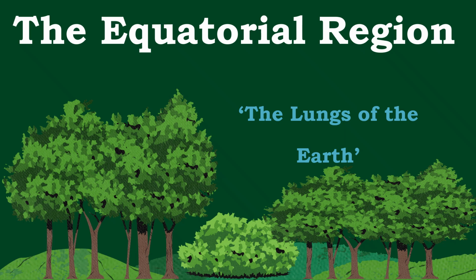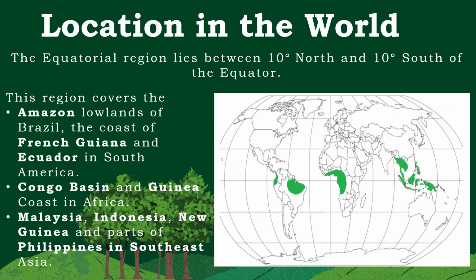We are going to study about the climates of the planet. We are starting with torrid zone, and the first one is the equatorial region. Equatorial region lies between 10 degrees north and 10 degrees south of the equator.